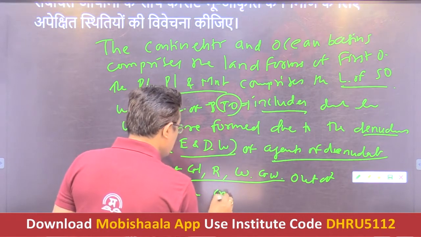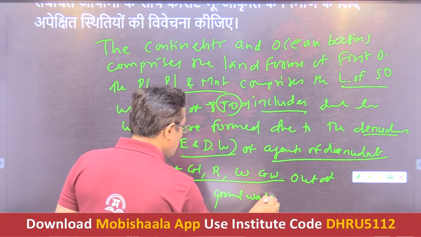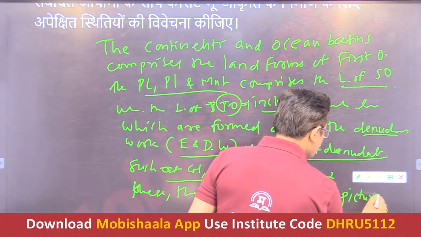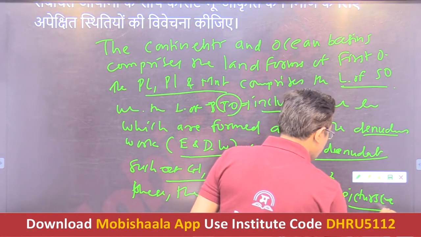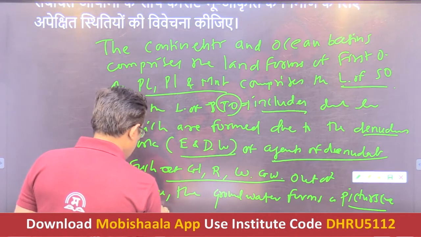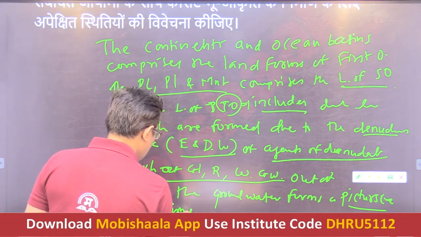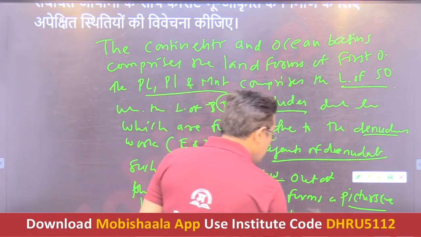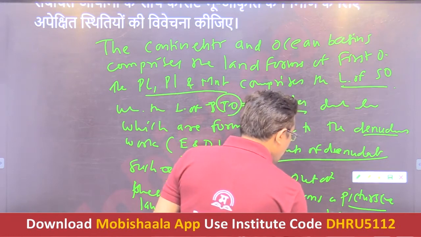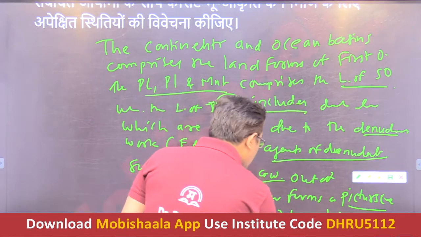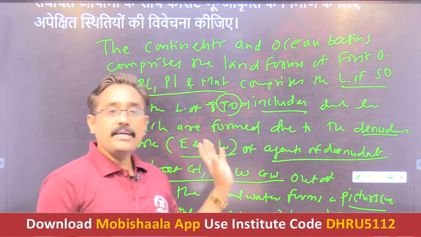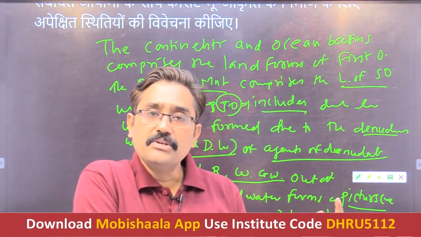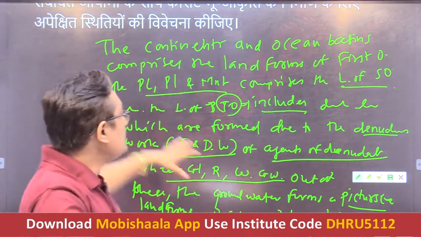Getting it, what we have said? And after that you have to say, out of these, the groundwater forms picturesque landforms known as limestone landforms, which are also popularly known as karst topography. In this sense, now you are coming to karst topography. This should be the way, in this fashion you should introduce your question, because it is a full length 50 marks question.